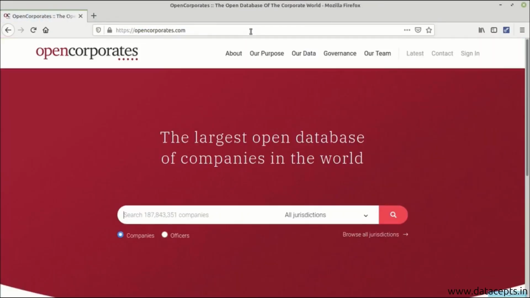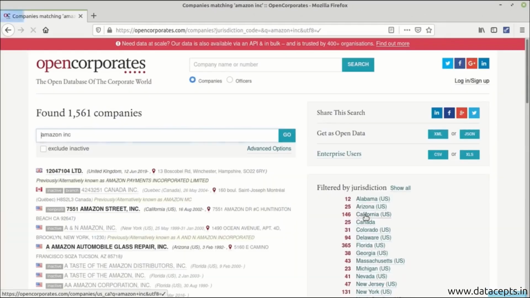Let's visit the site opencorporates.com. As can be seen, the largest open database of companies in the world. Let's search for Amazon Incorporation, and you can also select the jurisdiction. You can filter by the jurisdiction also.